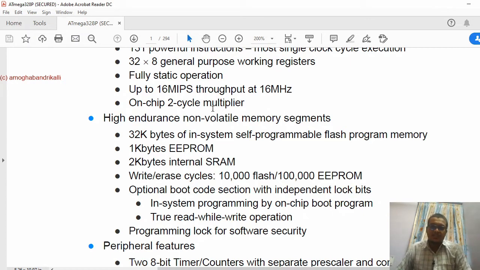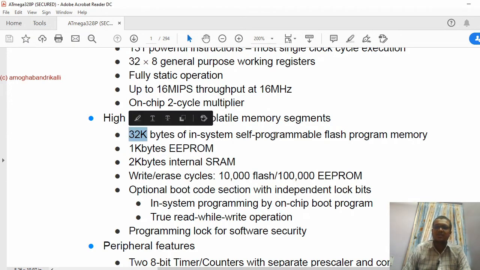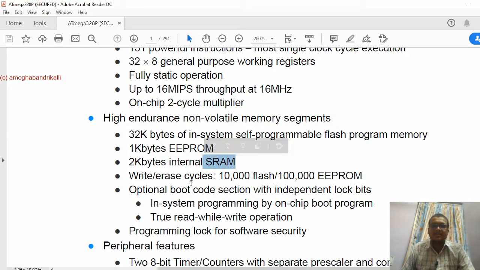In-system means it allows the IDE to write the code. It has 32K of flash memory, 1 KB of EEPROM, that is electrically erasable programmable read-only memory, and internal static RAM of 2K bytes. It supports 10,000 write cycles for flash memory and 100,000 for EEPROM. So these many times we can flash the memories.